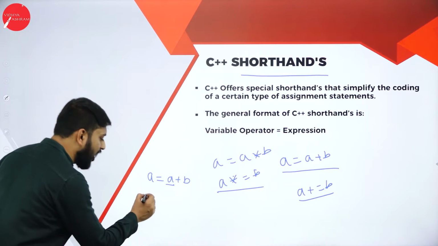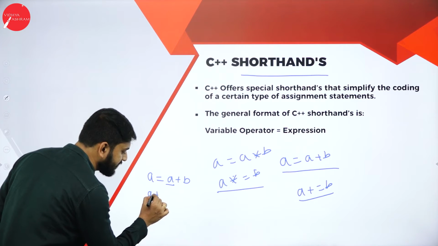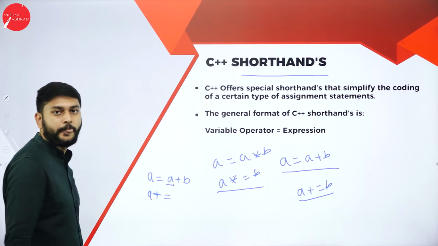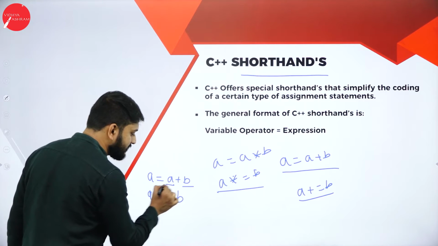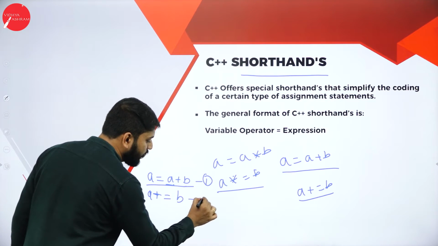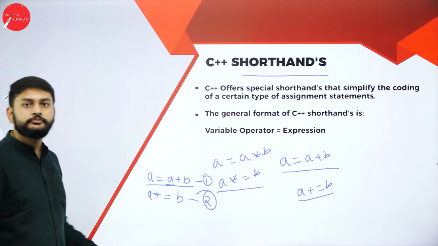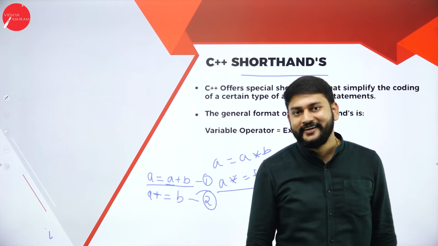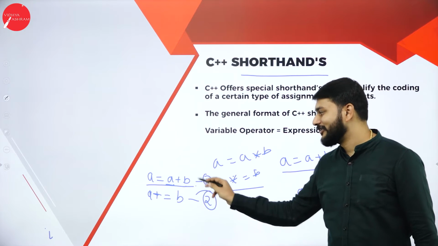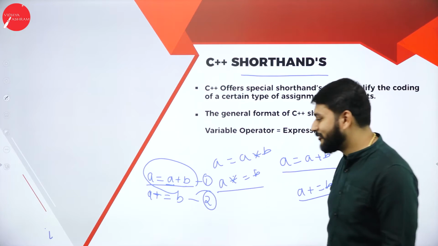Instead, I will just give the operator here itself before is equal to. After that, I just write this. This statement, this one is equal to that two. But the two is a shorthand operator, and the one is a longhand operator. So this is the normal operator. Clear? This is all about the shorthand operator.